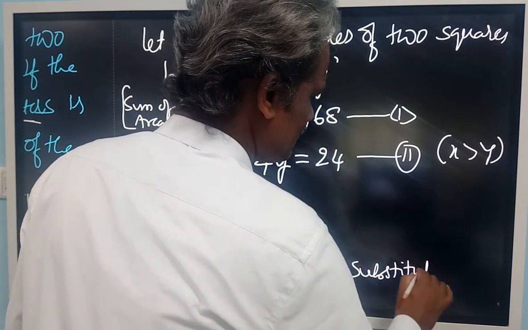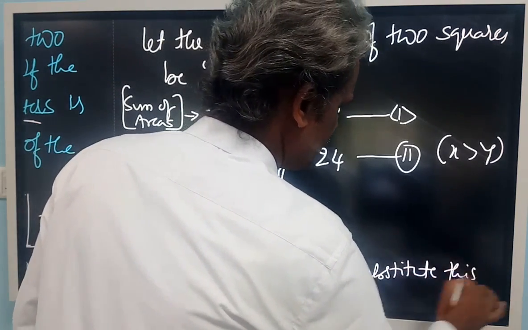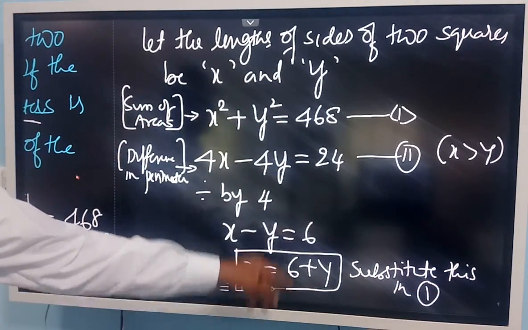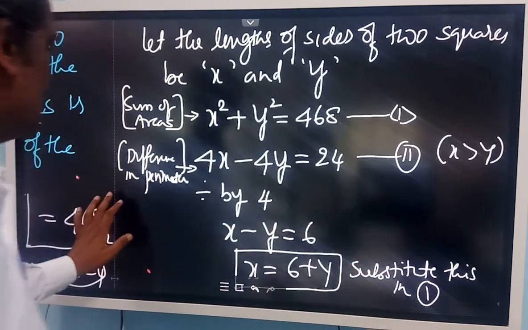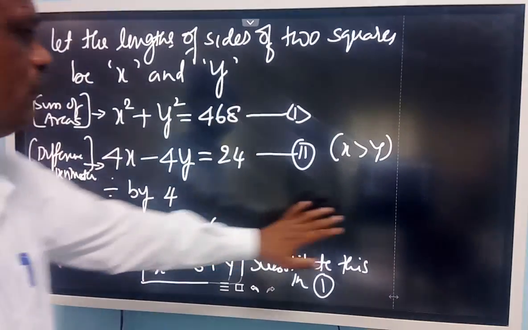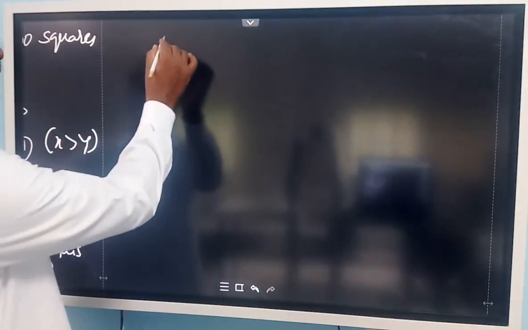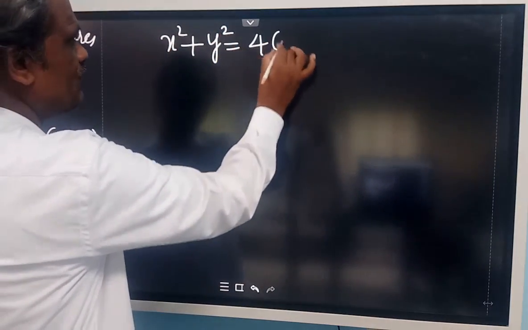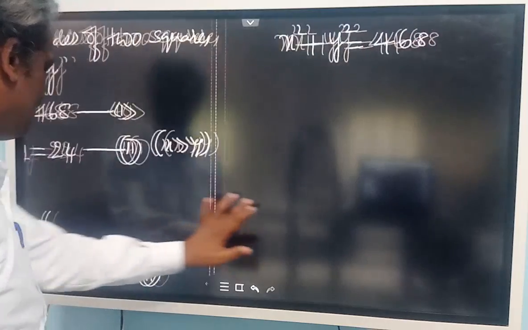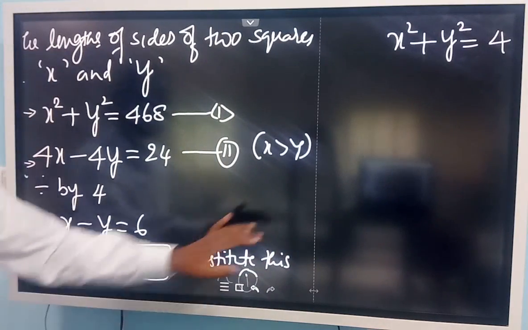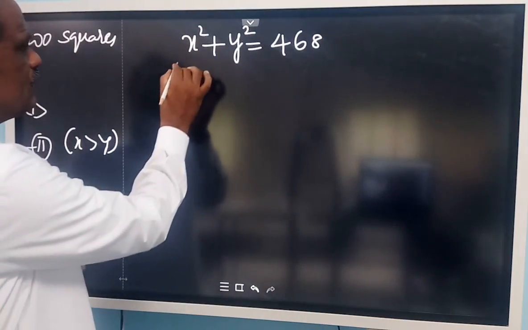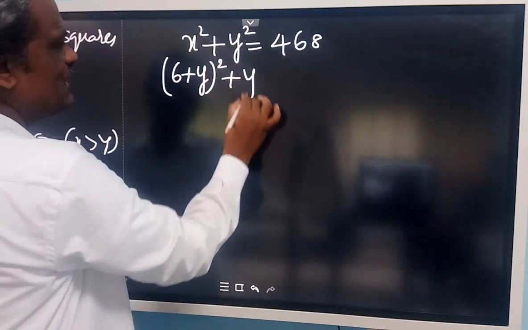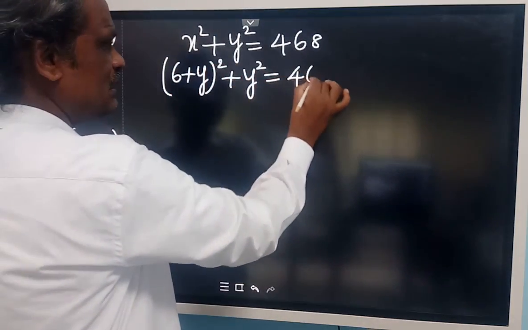Now substitute this in equation 1. x is equal to 6 plus y, you substitute in equation 1. So what happens? Let us see. x square plus y square is equal to 468. I will write once again: x square plus y square is equal to 468. And we got the value of x as 6 plus y. Substitute here: (6 plus y) whole square plus y square is equal to 468.